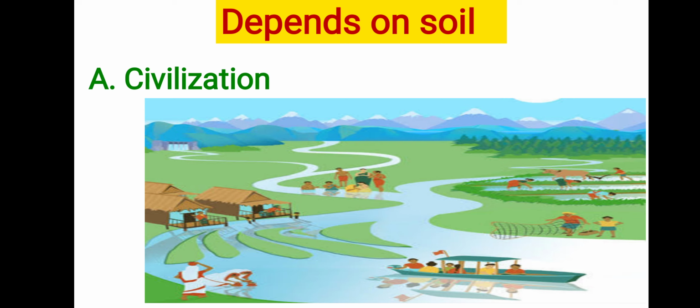Okay, when man started agriculture, he knew that in fertile land the production of grains is more. So they settled down on the bank of a river as well as in the basin of the rivers, in fertile land. For example, the Sindhu civilization settled down in the Ganga and Sindhu river valleys. Okay, this explains why civilizations settled down on the bank of a river or on fertile land, because they needed more production of grains for eating.